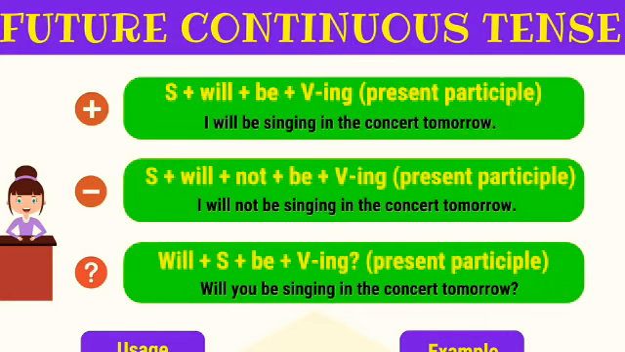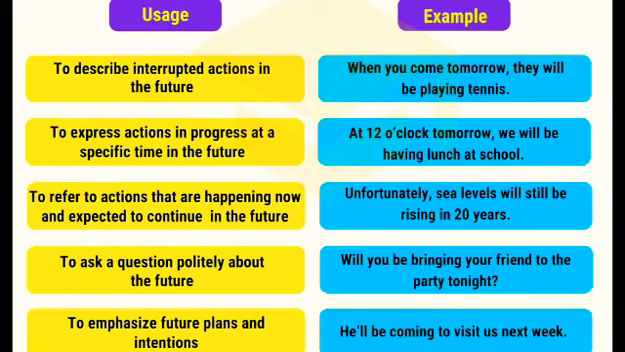Let's see some usage and examples. Where to use the future continuous tense: to describe interrupted actions in the future. For example, when you come tomorrow, they will be playing tennis.